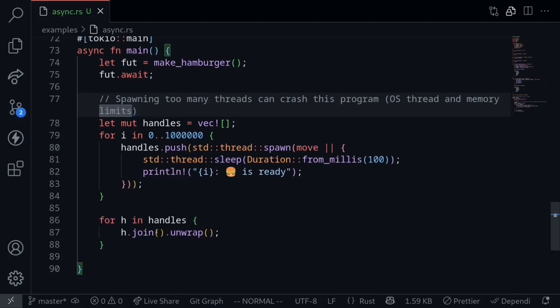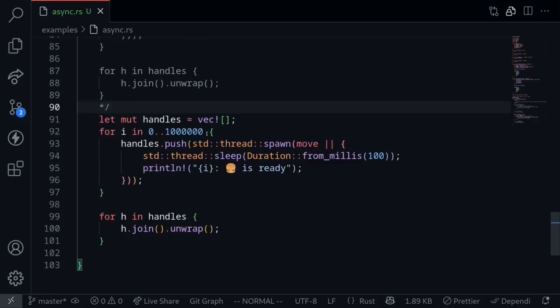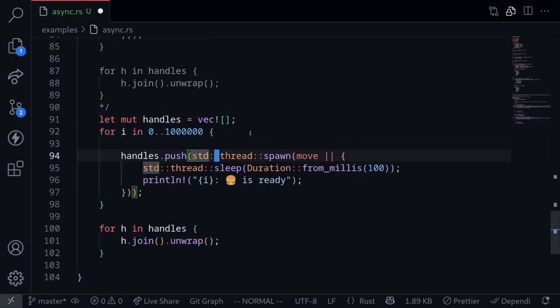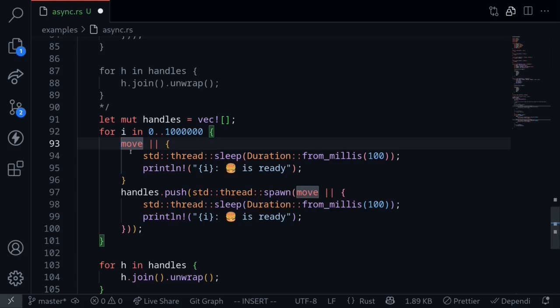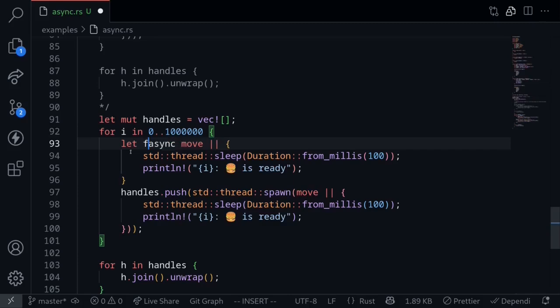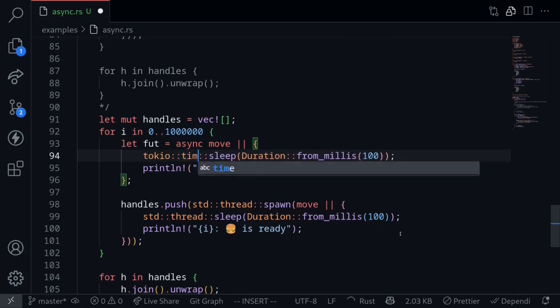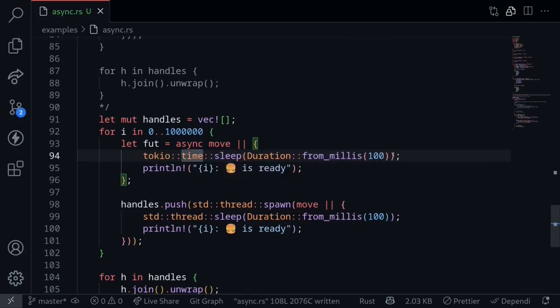To show you this, I'm going to write this code using async await syntax. So I'll copy this, paste it here, and then comment out the code that spawns threads. We're going to try to make 1 million hamburgers concurrently. To do so, I'll first copy the code inside thread.spawn and then paste it here. We'll modify this function into an async future. Say async. This will be a future. Let's say that fut is equal to this. And then we'll replace this std thread sleep with Tokio time sleep for a duration of 100 milliseconds.